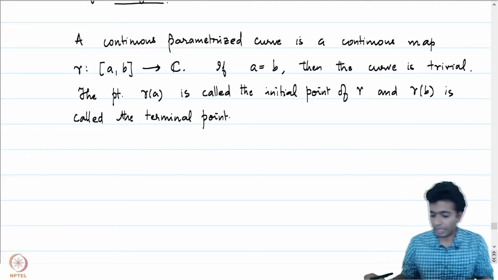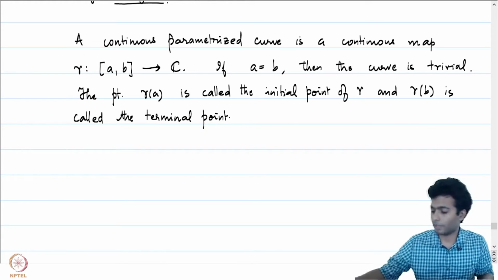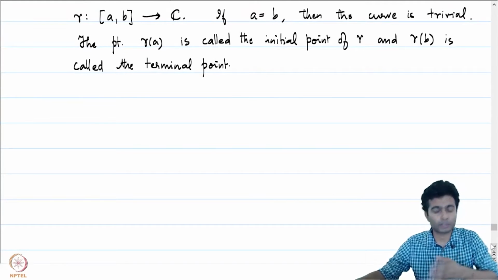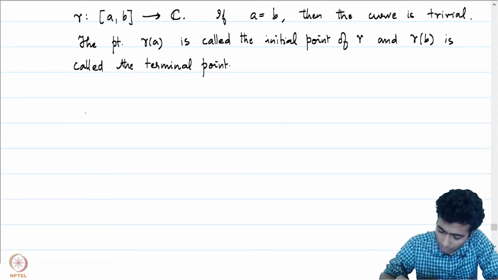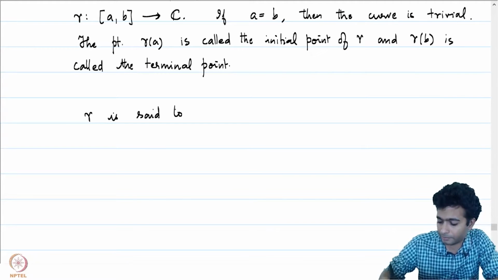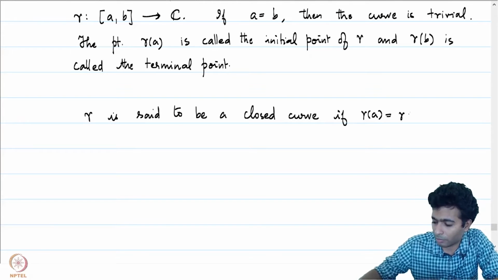Now, it can happen that even though a is not equal to b, gamma of a is equal to gamma of b, and if that happens, we say that our curve gamma is a closed curve. Gamma is said to be a closed curve if gamma of a is equal to gamma of b.